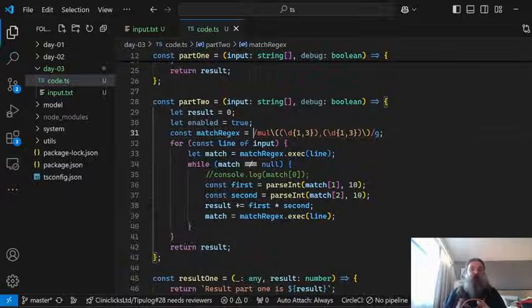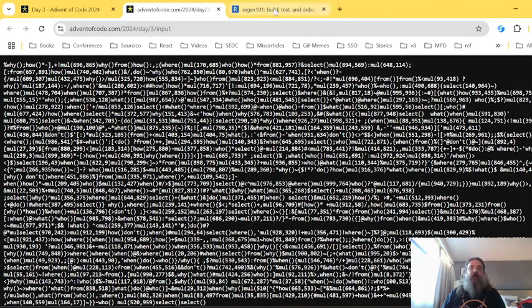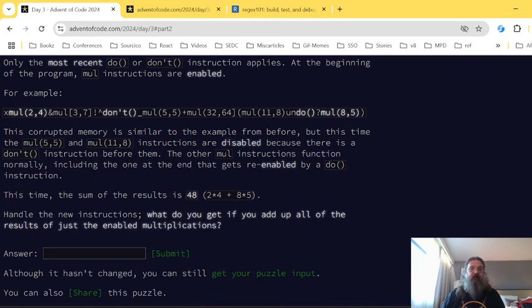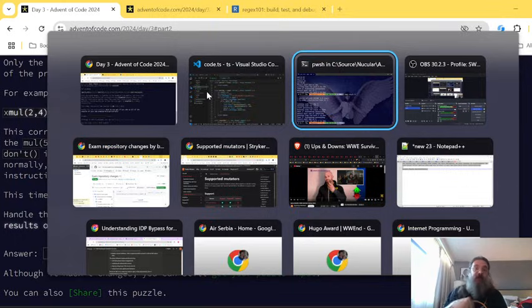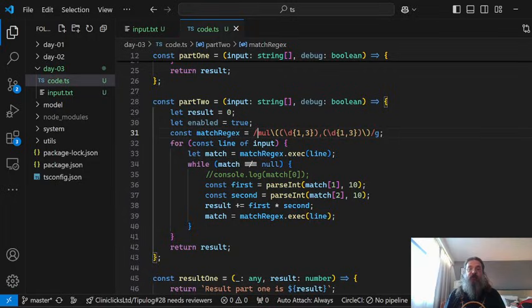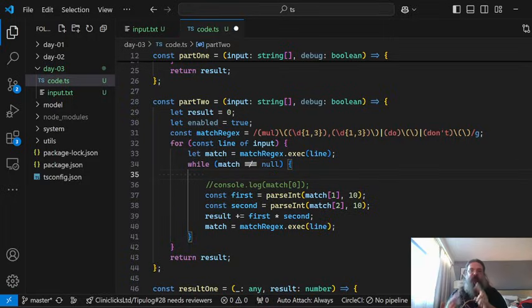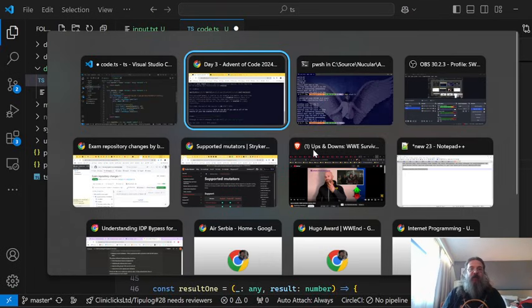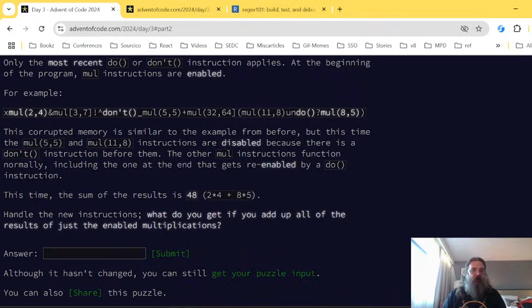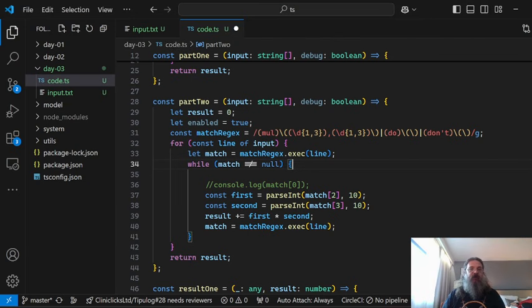I mean, if you can prove that whatever the tricky case is, it doesn't actually exist because of business reasons, and in this case our business reason is it's not in the input data, and we have code that only needs to work for the input data. So now we're gonna have the exact same logic up to here. Now here we will have three options for the first match, and this will be the second and the third match. Don't forget that. And let's just get the proper input so we can check whether we get 48 for this result.